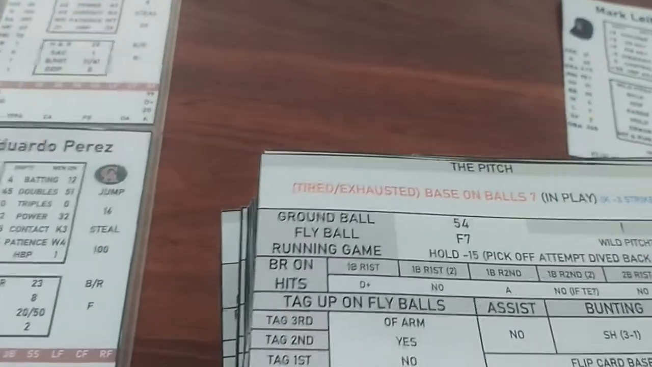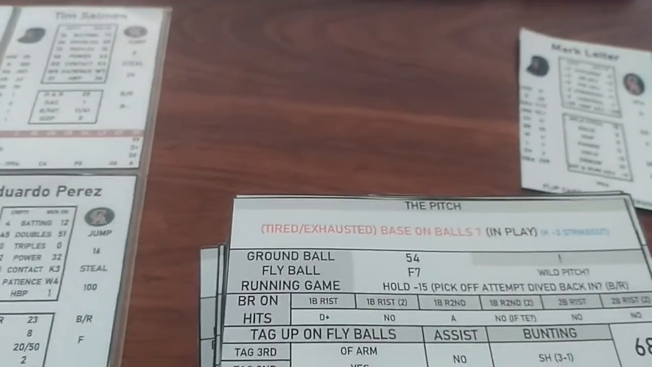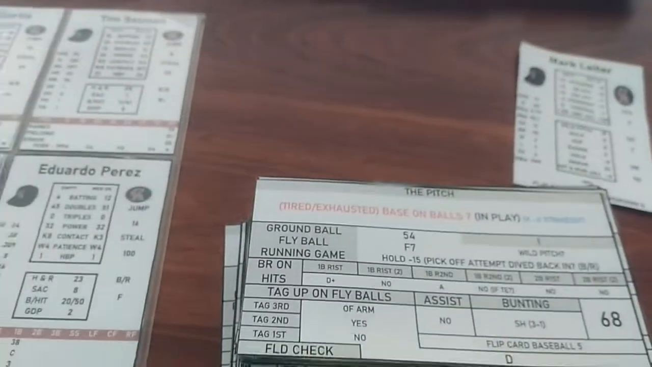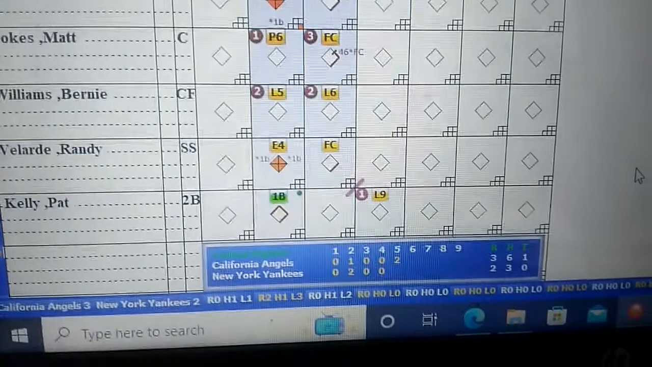It's a 5-4, which means that the runner is stranded on third. And it's 2 runs, though, to the California Angels, and they lead this one 3-2. Don Mattingly is up, facing Mark Leiter, who's faced 20 batters.